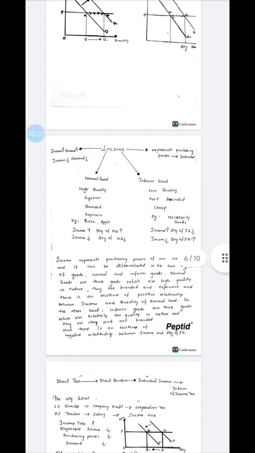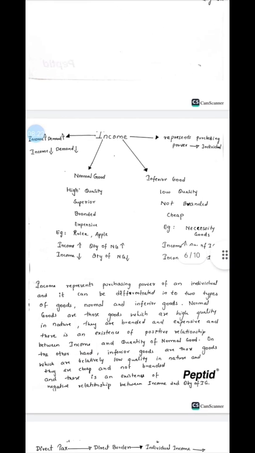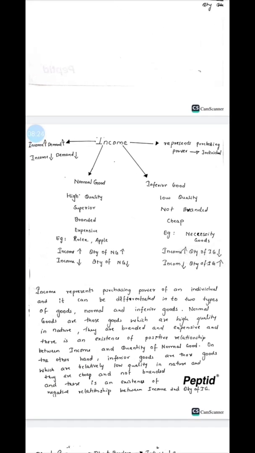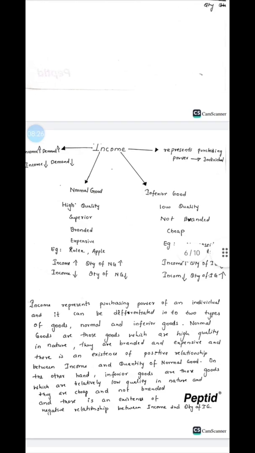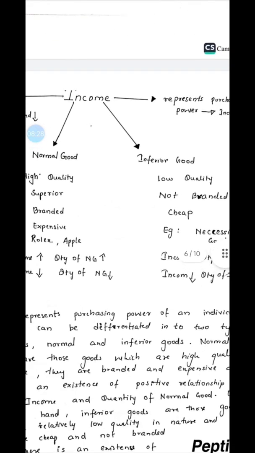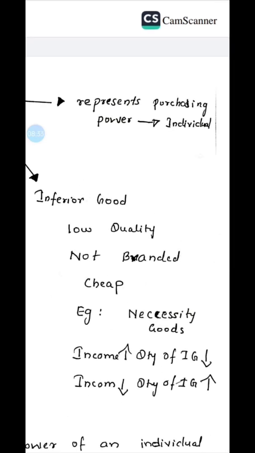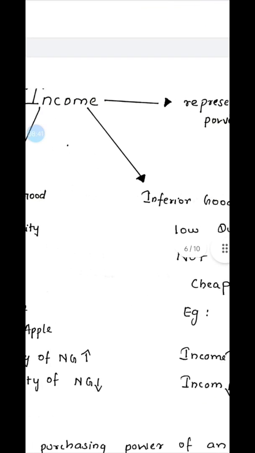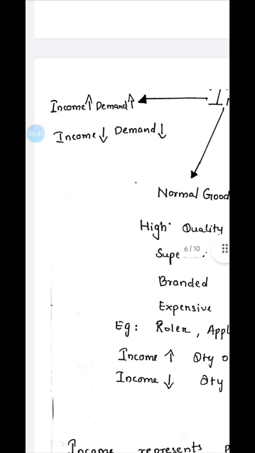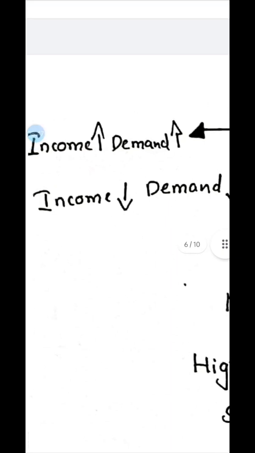Now we will be learning about the factors. Number one factor that is affecting the demand other than the price is income. What does income tell us? Income represents our purchasing power, the power of purchasing. We will have the power of purchasing a good if we have a particular amount of income ourselves, as individuals. And if the person has more income, obviously they will be demanding more of the goods. So the demand will be increasing.